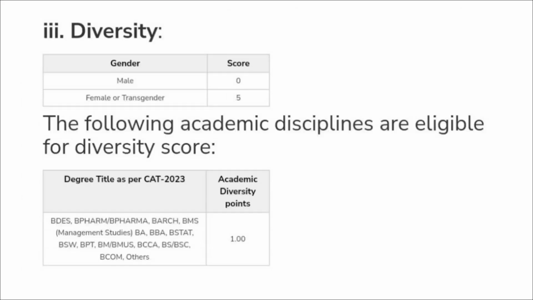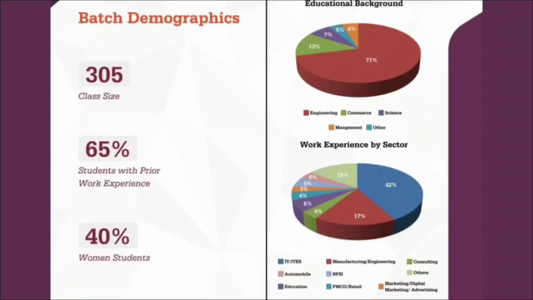If we consider diversity, then the female candidates will be awarded 5 marks. So this is all about the overall MBA admission process for IIM Udaipur. Now if we consider the overall batch profile for IIM Udaipur, then it is of 305 candidates.